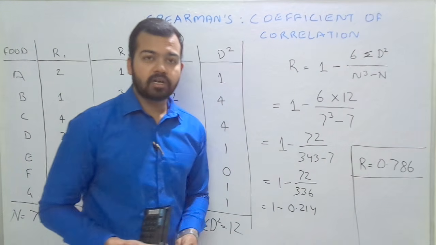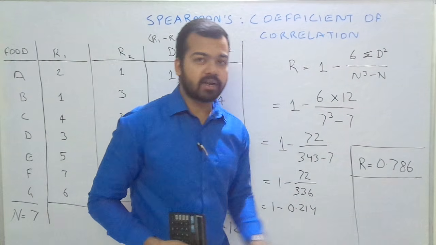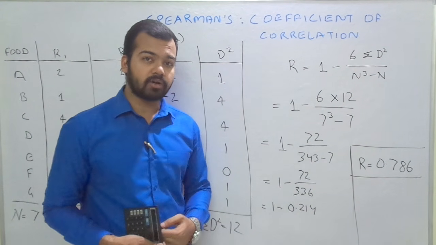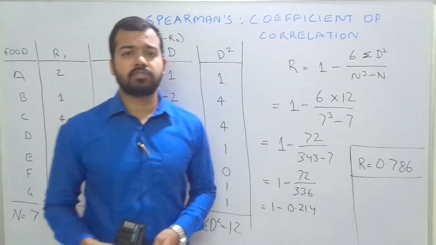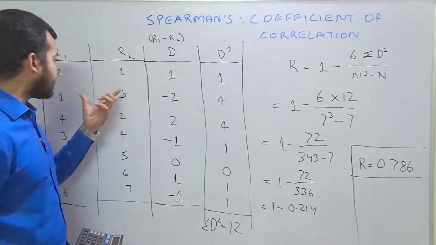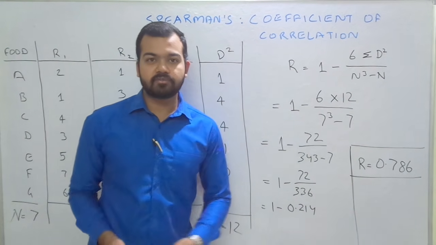It means the correlation is high and also positive, because when we have a negative sign here, it means the correlation is negative, they are negatively correlated. But these are positively correlated and it is above the 0.75 value. That is why we can say that these two columns, R1 and R2, are highly correlated. That's it for this question.